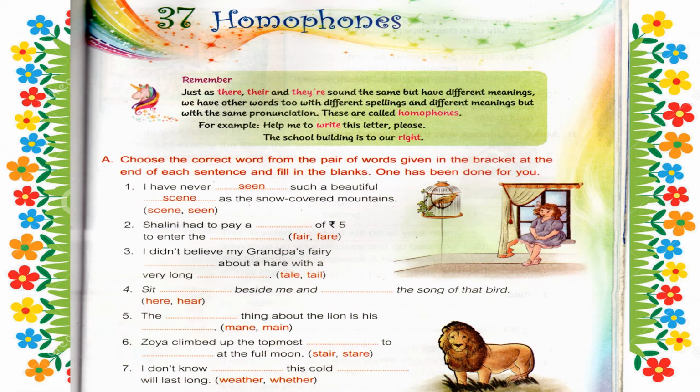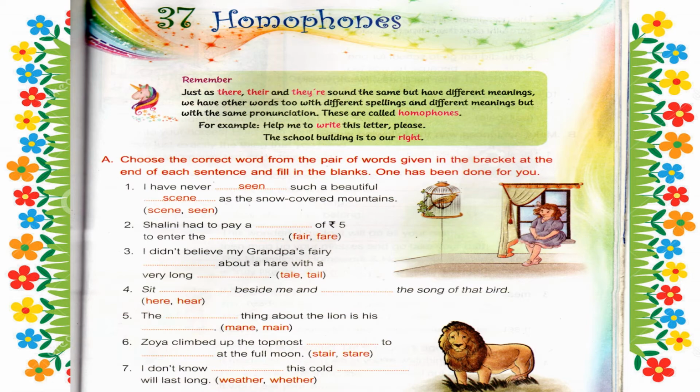Now children, let us begin another chapter, 37, homophones. Just as there and they are sound the same but have different meanings, we have other words too with different spellings and different meanings but with the same pronunciation. These are called homophones. For example, help me to write these letters please.